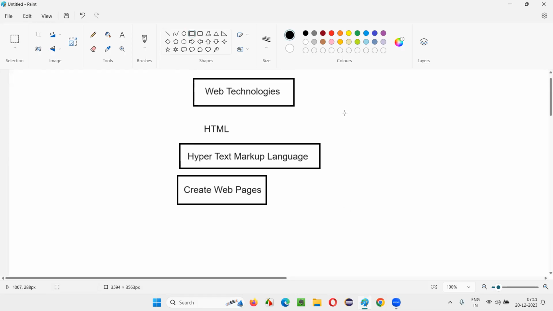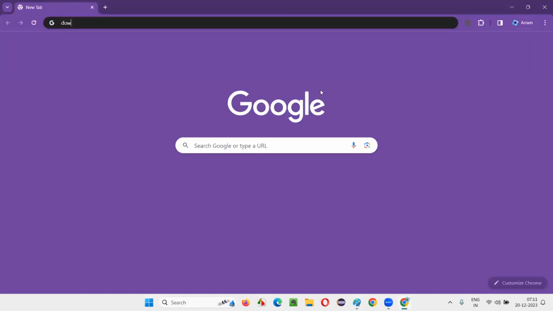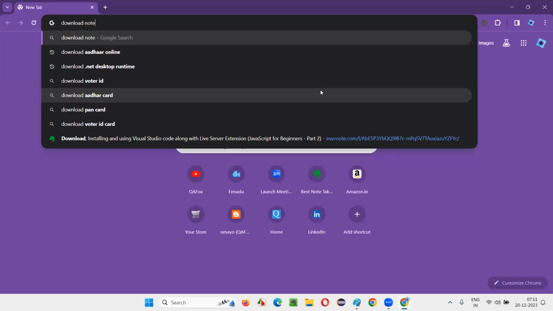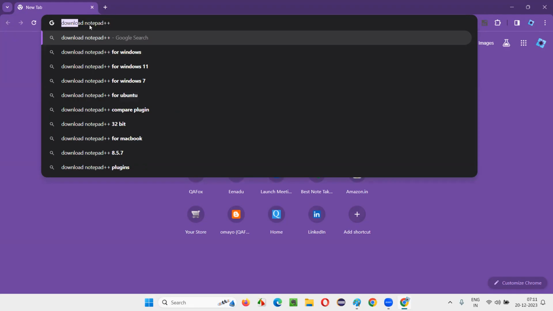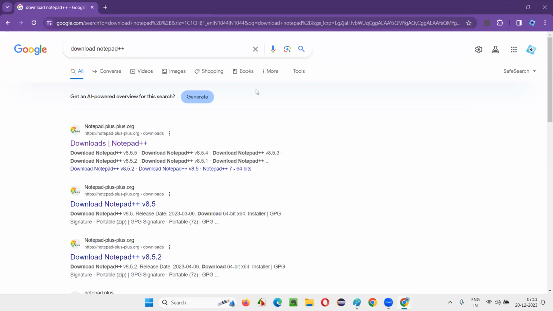Okay, great. So what software am I going to choose, Notepad or Notepad++? I'll better choose Notepad++. So make sure that in your machine you open any browser and search for download Notepad++. If you don't have this Notepad++ software, do this process.